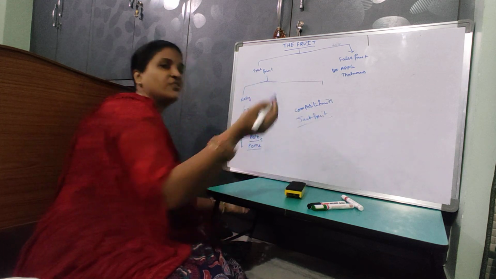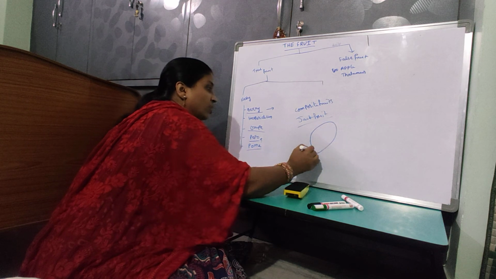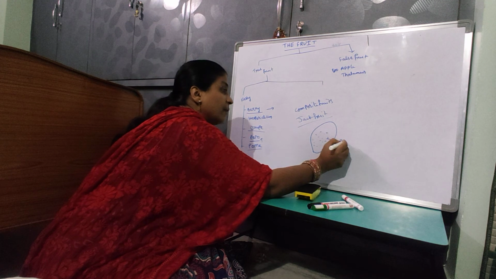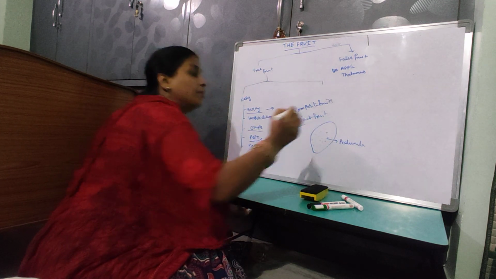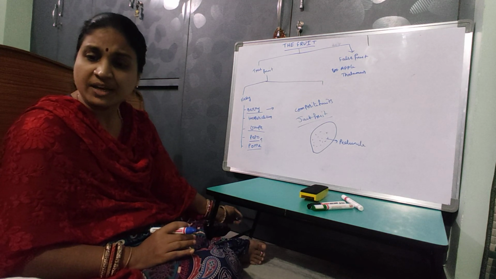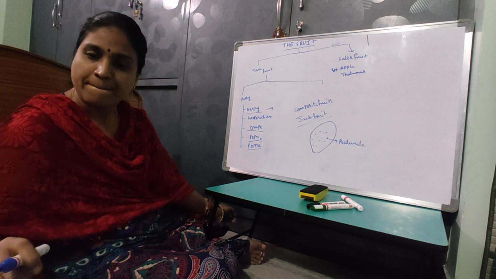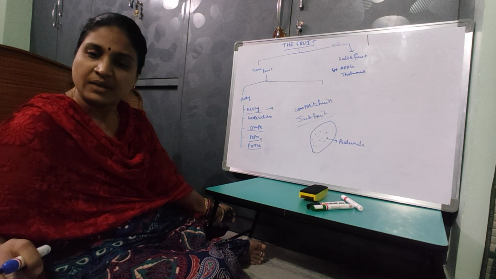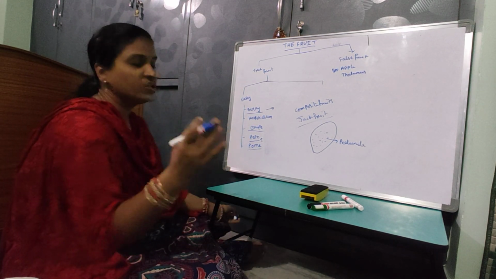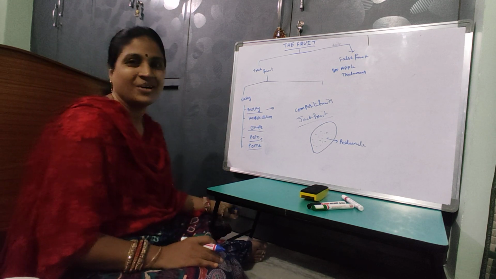The whole inflorescence develops into the fruit, and the fleshy part of the jackfruit which we eat, the edible part, is the peduncle. Peduncle is the fleshy part. Jackfruit, and also pineapple. The whole inflorescence develops into the fruit, which are called composite fruits.